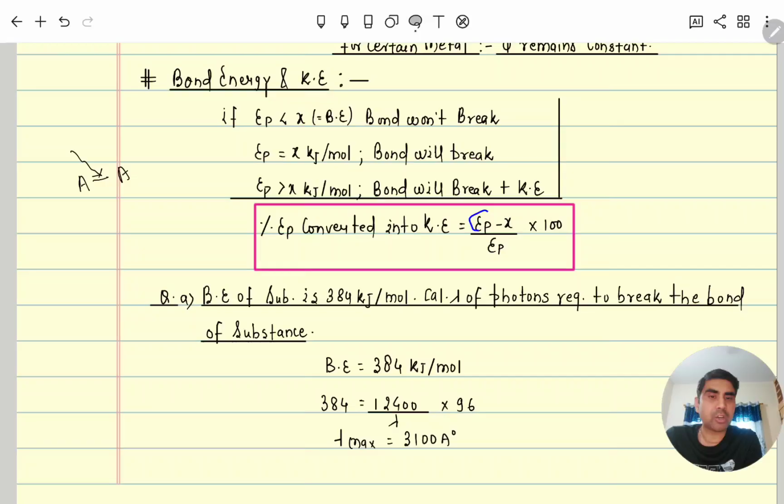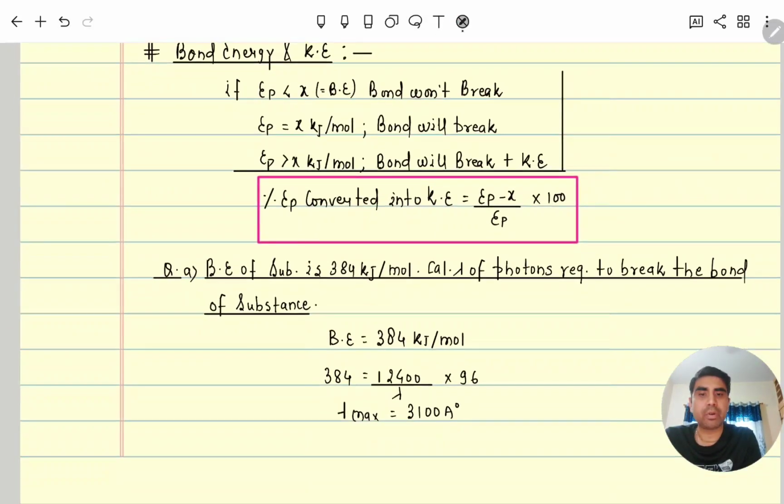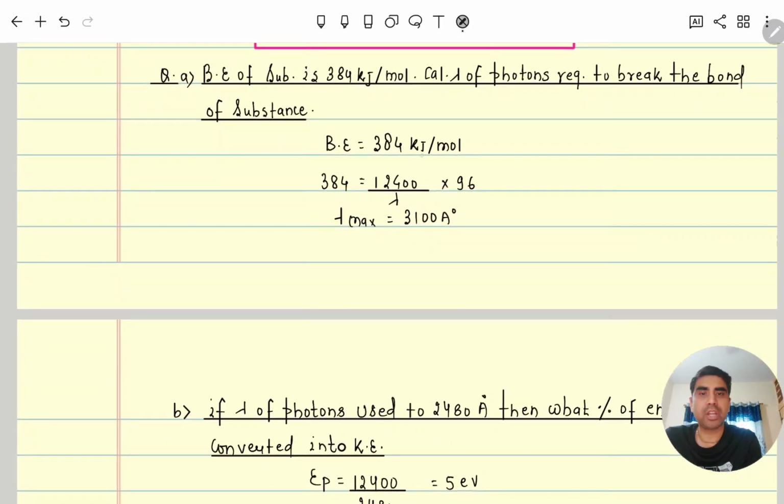The percentage of that kinetic energy we can also calculate. So the total energy is how much? The energy of the photon. Of that, how much is used at minimum, like the work function? Bond energy divided by total energy, the energy of the photon, times 100. So here you can see one question. The bond energy of a substance is given as 384 kilojoule per mole, and we must calculate the wavelength of photons required to break the bond. Bond energy is given in kilojoules, so here we'll multiply by 96.